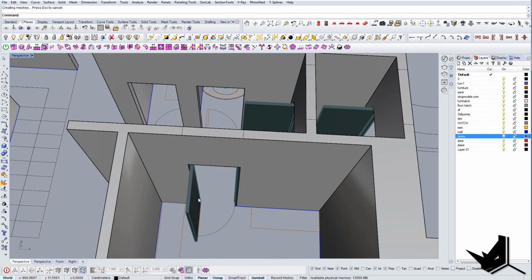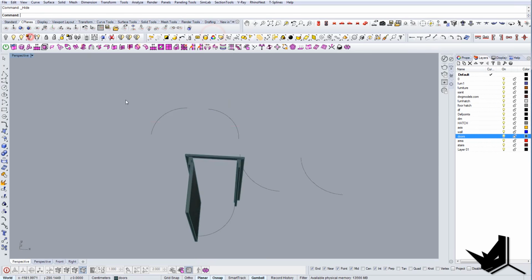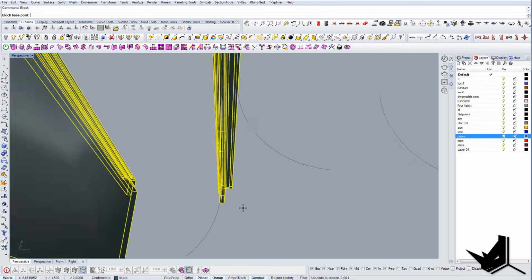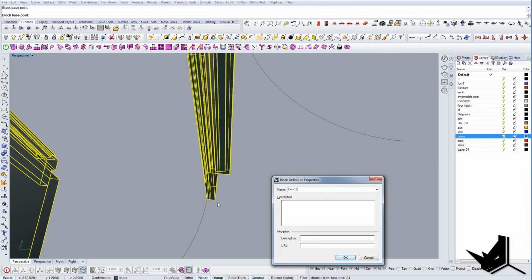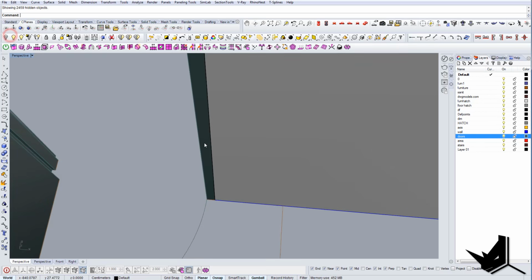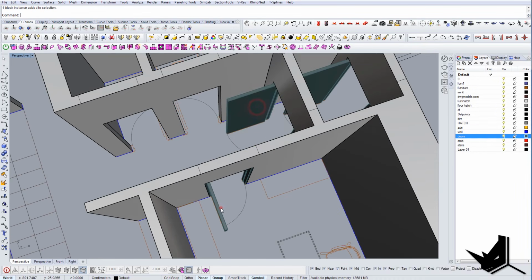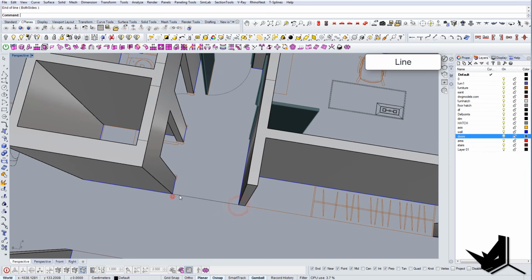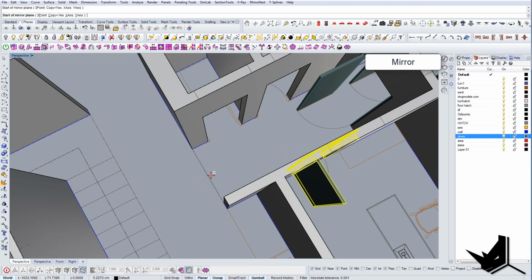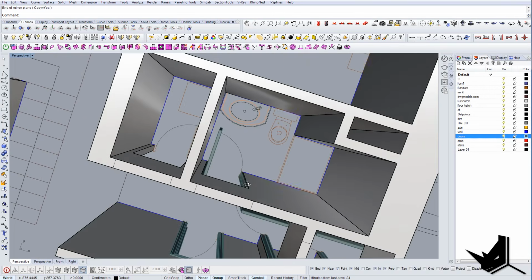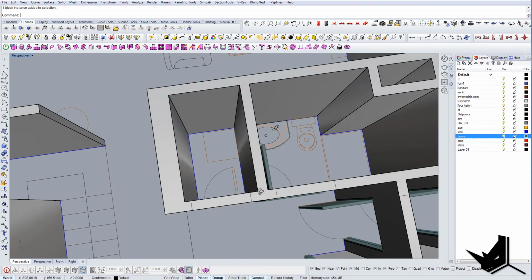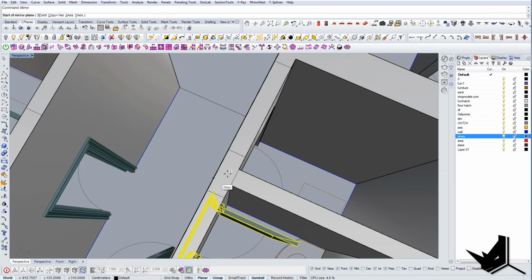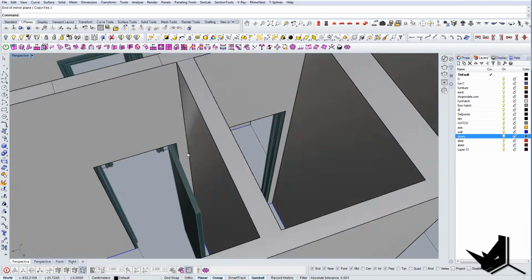Now I'm going to select all of these, and I'll create a new block. It's going to be door 2, and let's unhide everything. So now I have door 1 and door 2. Let's see if these two doors are matching. I'm going to create a small helper line here. Yeah, they're okay. Here also I'm going to create a small line so that I can mirror it. I'm going to use the middle here, and it fits perfectly.